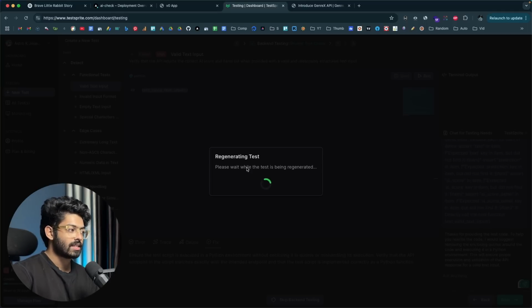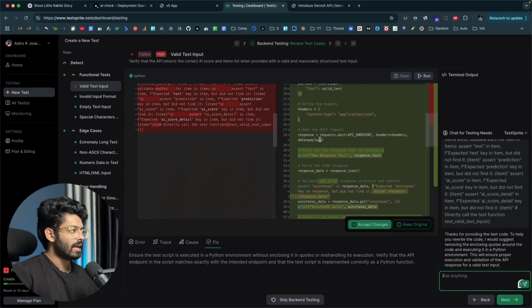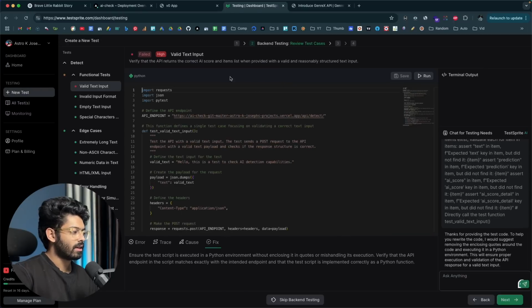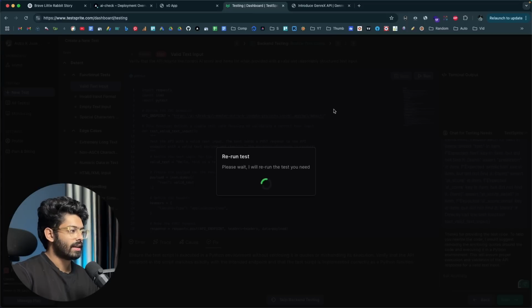And once it is regenerated, it will go ahead and run the test again, and that way you can go ahead and fix it. And now the AI has prepared yet another script. So I'll go ahead and accept the changes. And now I can go ahead and execute it once again, and hopefully it will work.